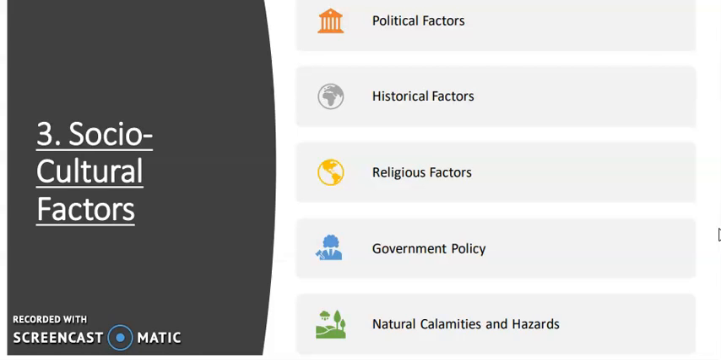Government policy is an important factor because in some states or some countries you will find the government policies are so good for mankind. So obviously people want to stay in those areas where the government policies are favorable for human beings.